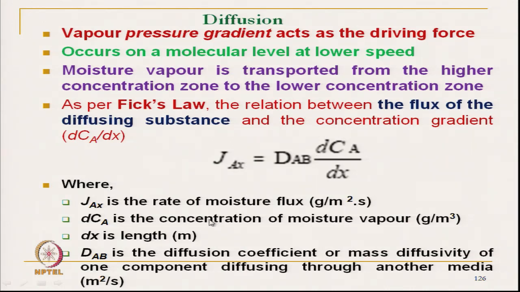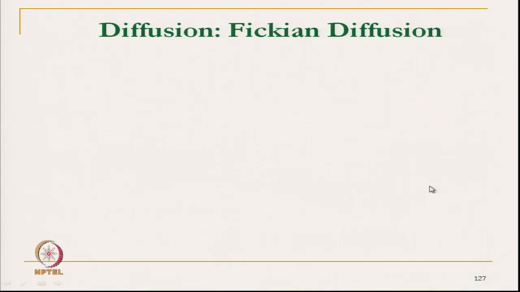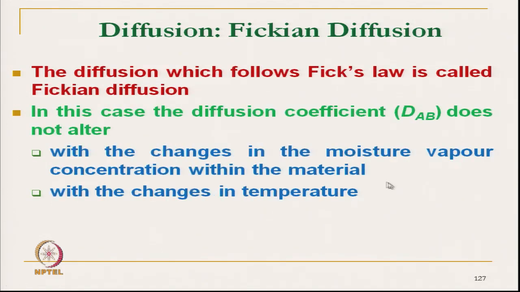The rate of moisture transmission, in grams per square meter per second, is proportional to the concentration gradient dC_A by dx, the vapor concentration gradient. The diffusion which follows Fick's law is called Fickian diffusion.